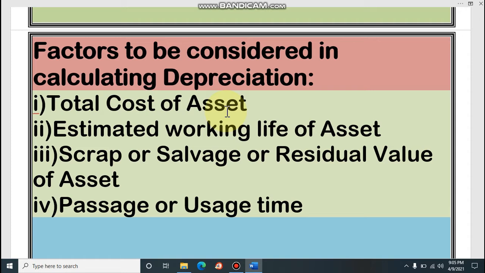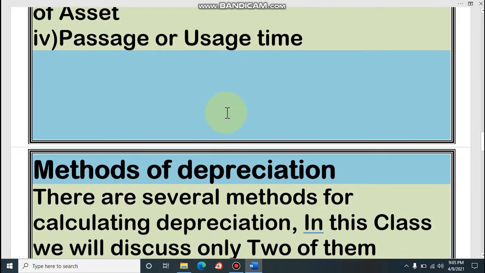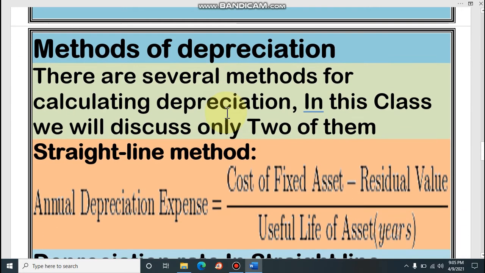Then scrap or salvage or residual value of that asset. That means at the end of the lifetime of asset, whatever value we can sell it for, that is scrap or salvage or residual value, that we also have to assume now. Then phases or uses time, that means how long we can use this asset, that is also another assumption for calculating depreciation.